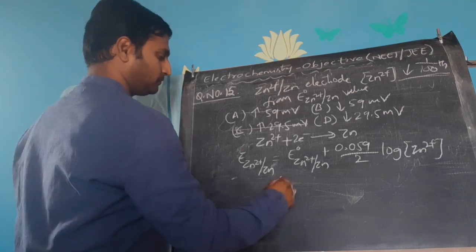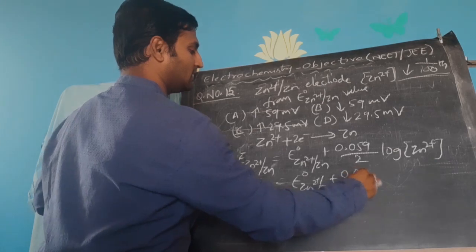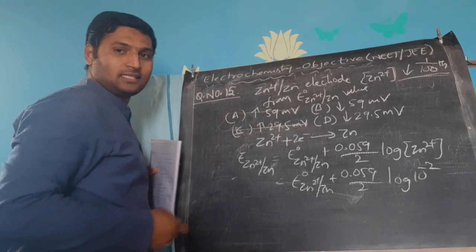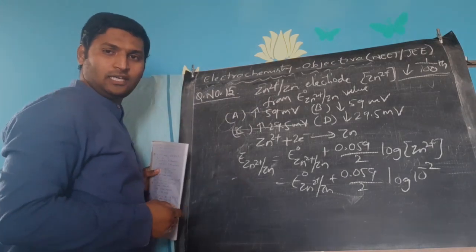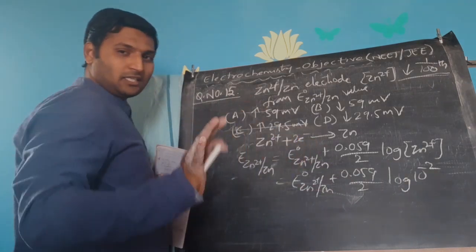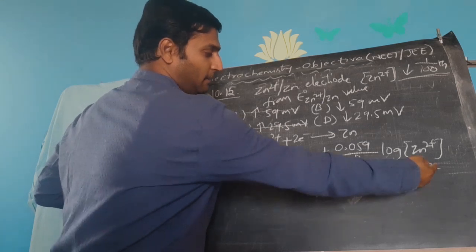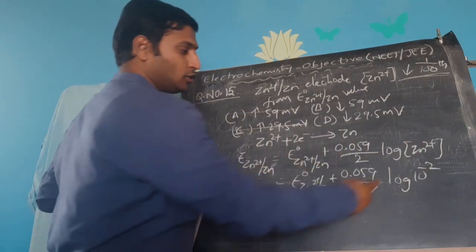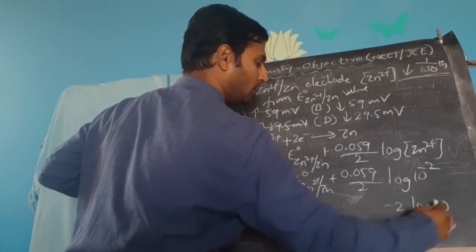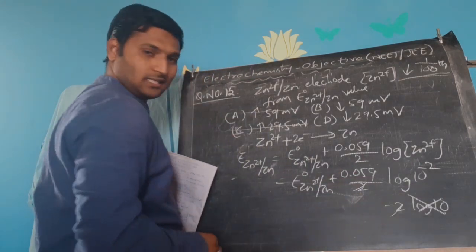Okay, see here. E naught Zn2 plus slash Zn plus 0.059 by 2 log 10 power minus 2. Because the concentration is reduced 100 times, it means 0.01, which is log 10 power minus 2. Now I am not spending any time on doing calculations, it's easy. Log A power m is m log A, I have told you. So minus 2 log 10. Log 10 is 1, so remove it. Minus 2, the 2 gets cancelled.